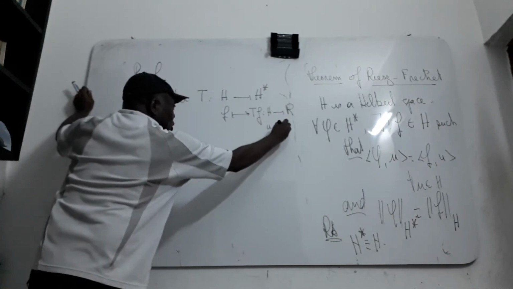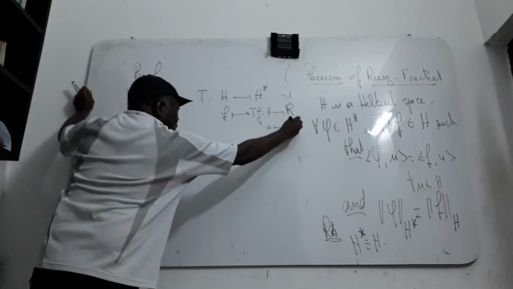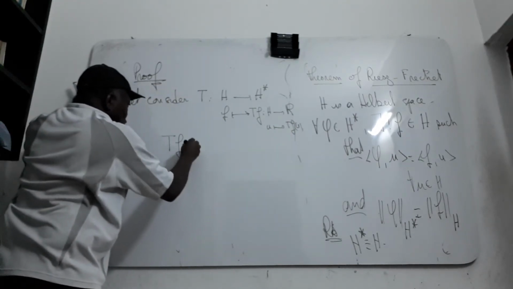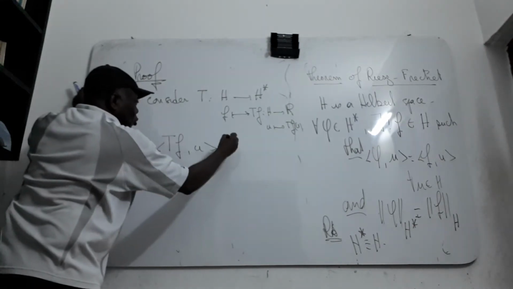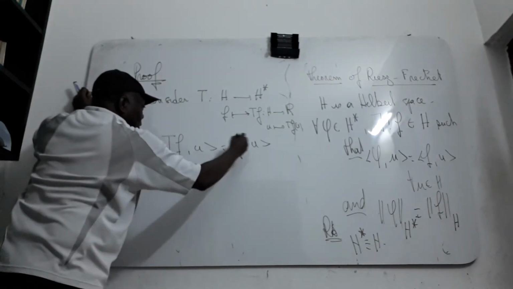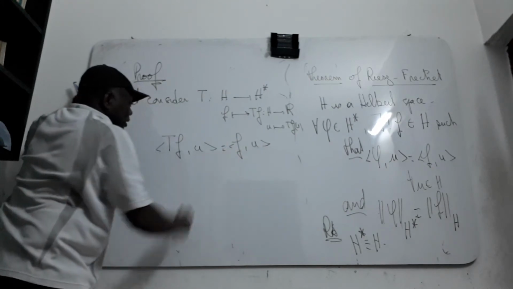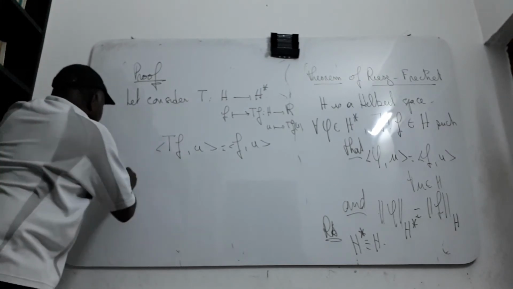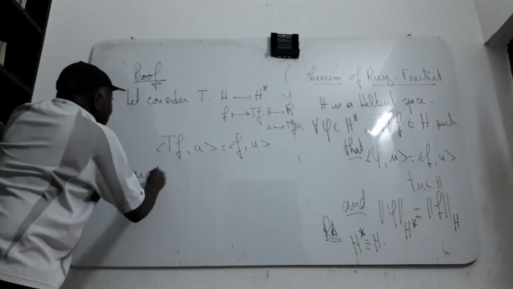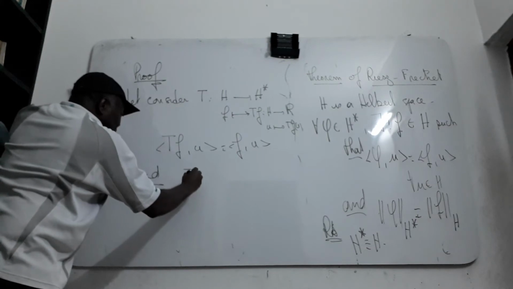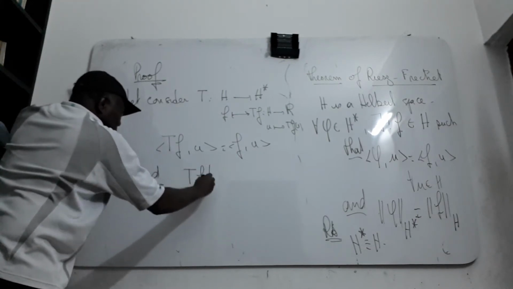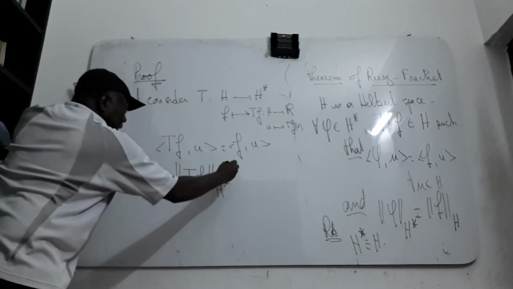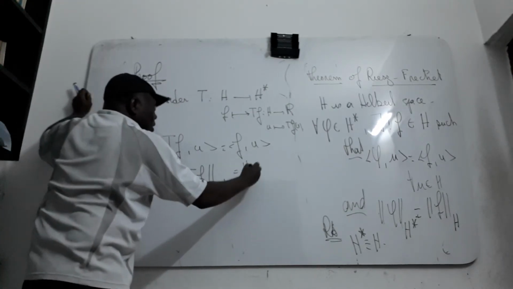For all u, TF of u is exactly equal to (F, u), an element of R. You consider this map, and easily you can prove that the norm of TF in the dual is exactly equal to the norm of F.